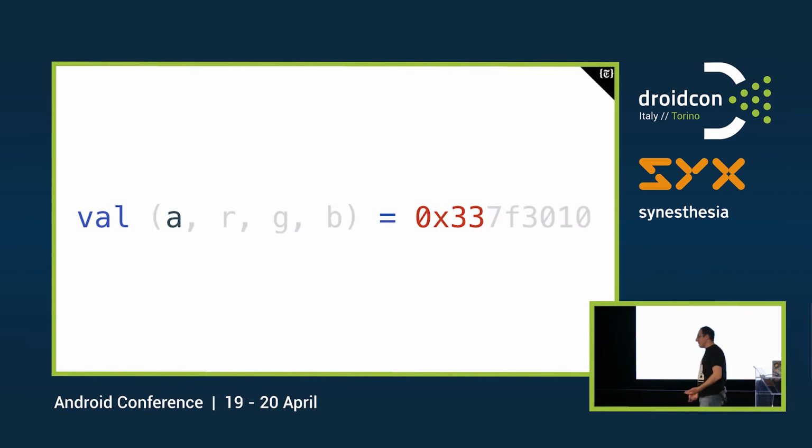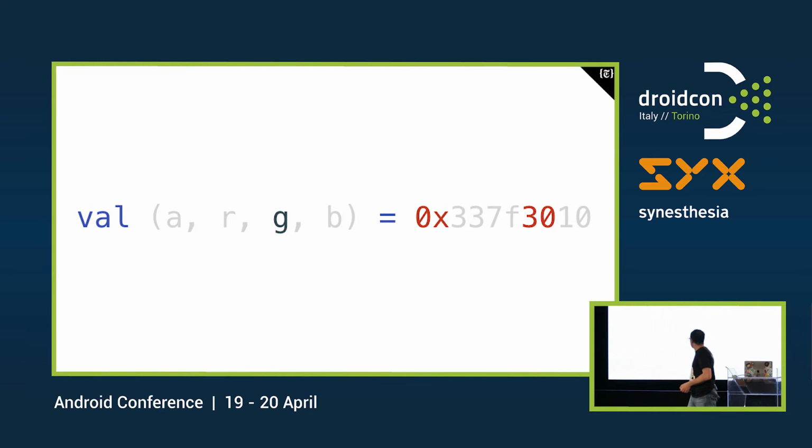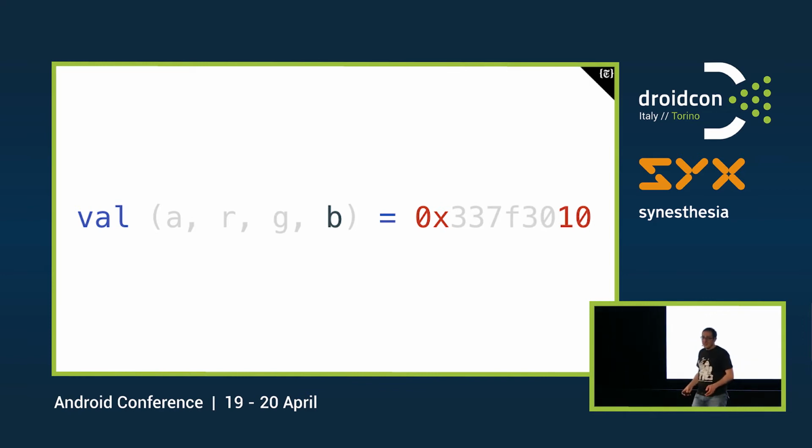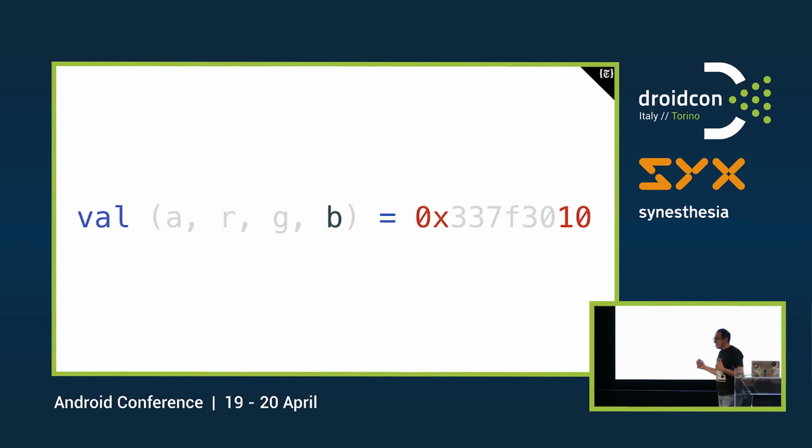So, of course, the first 2 digits there correspond to the alpha. And that's pretty clear. We all worked with hex values. Then we have the red, the green, and the blue, okay? It's pretty easy until here, right? Yeah, but how did they actually use that?